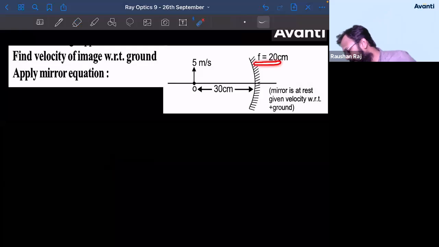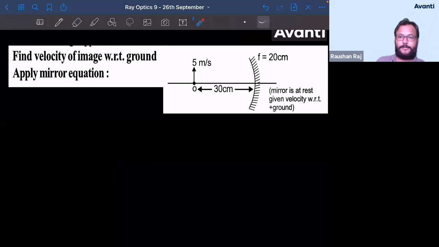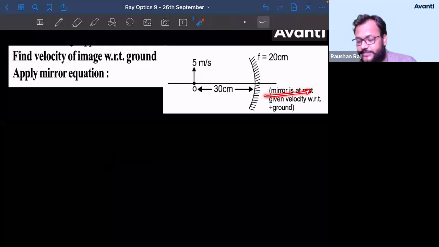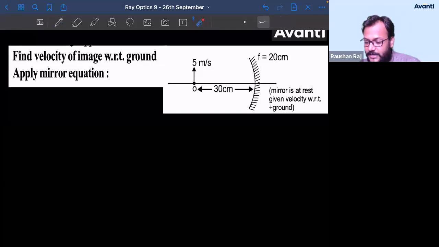Vishruth, why did you use that? Have you studied that already? Vishruth, have you studied already or have you just guessed it? Mirror is at rest and all the velocities are given with respect to ground. Thought so? Okay. Thought so. देखो बच्चा, let us find out. So when the particle is moving in this direction, particle कहाँ move कर रहा है बच्चा? इधर move कर रहा है. Particle is moving in this direction actually.